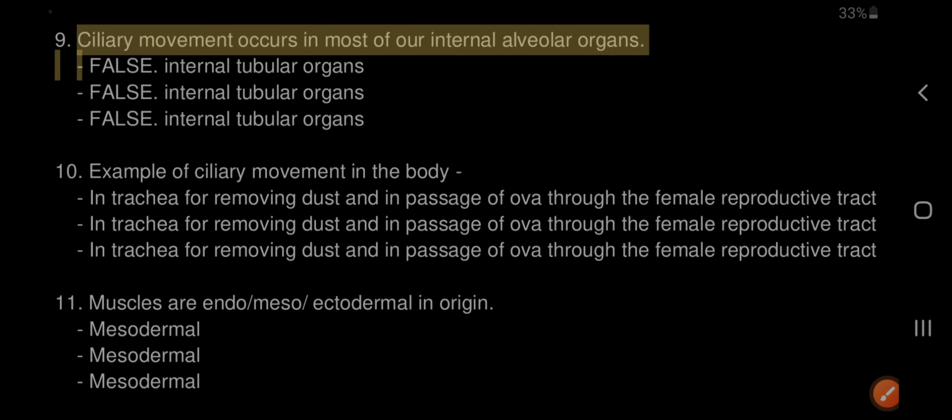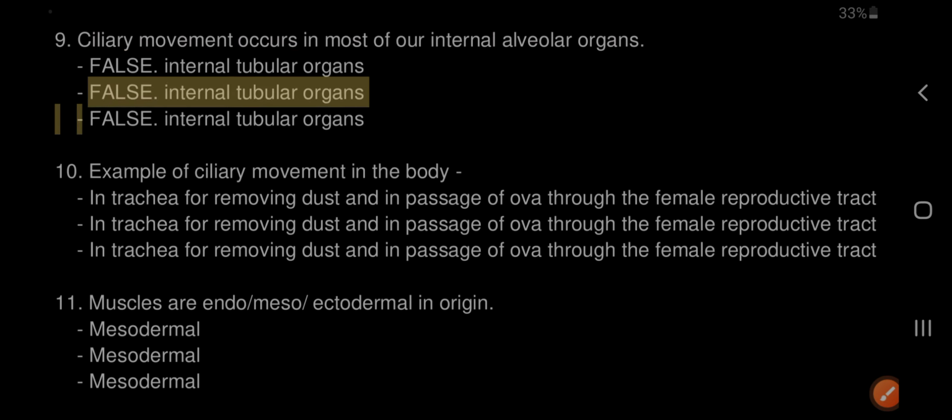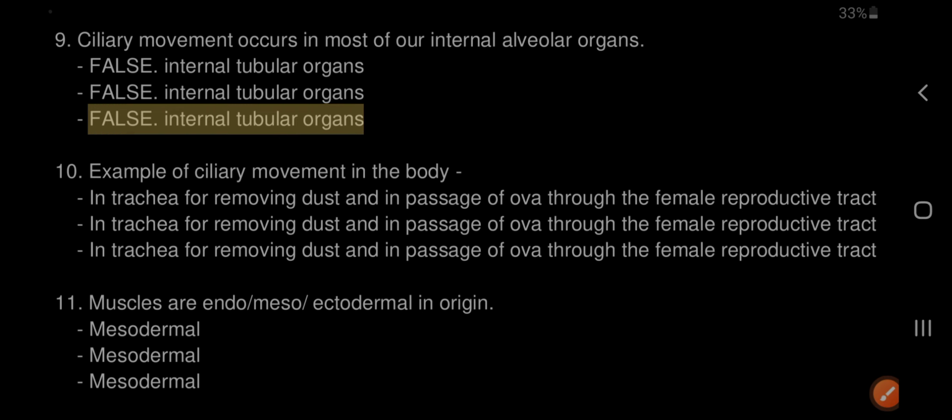10. Example of ciliary movement in the body: in the trachea for removing dust, and in the passage of ova through the female reproductive tract.